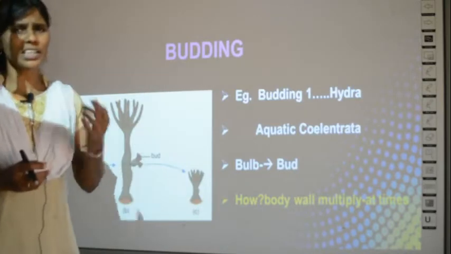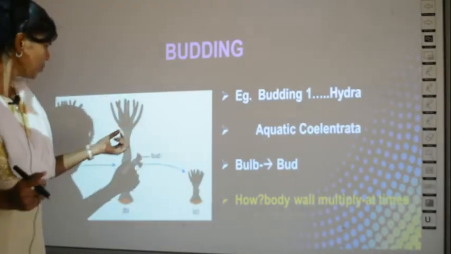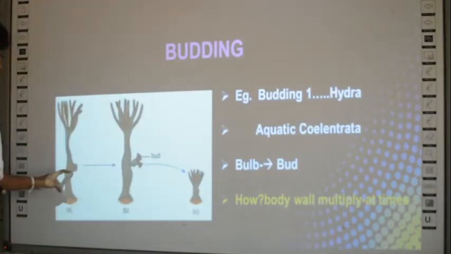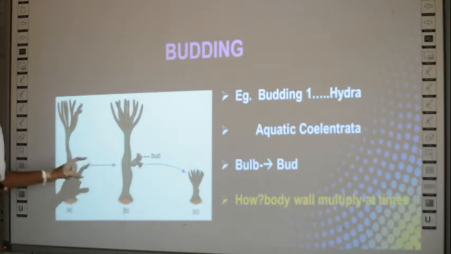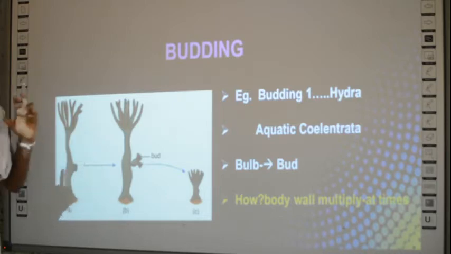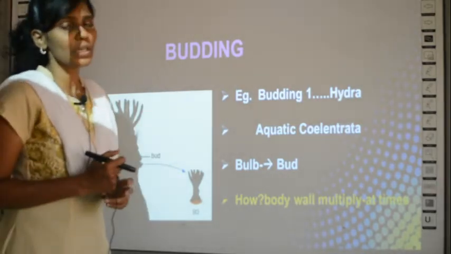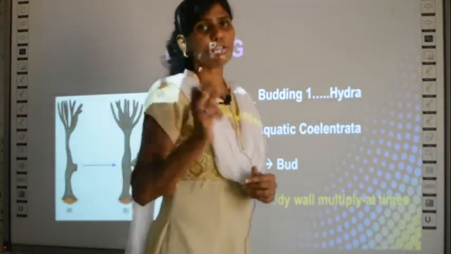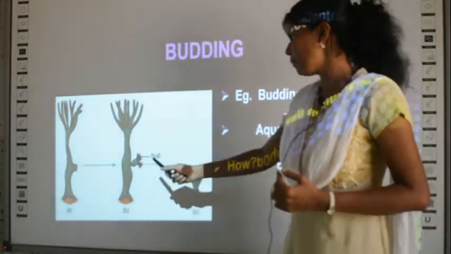Similarly, in hydra also you have a bulb-like structure. Can you see a big ball-like swollen structure? This is called the bulb. So when the hydra begins to reproduce, the first structure formed is called the bulb.